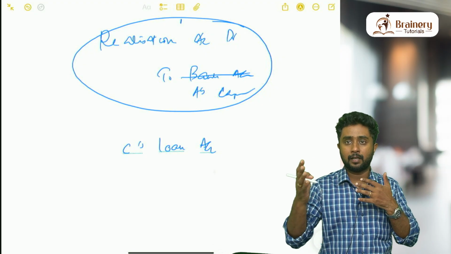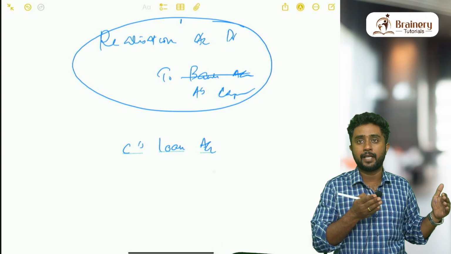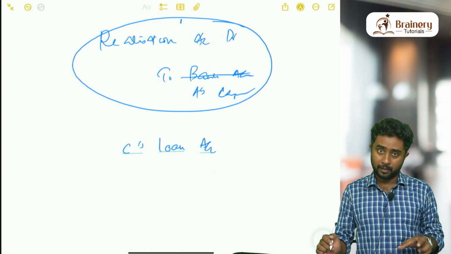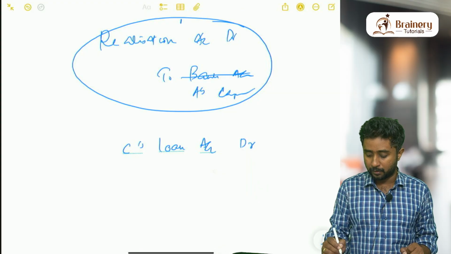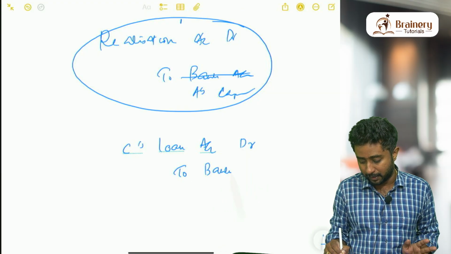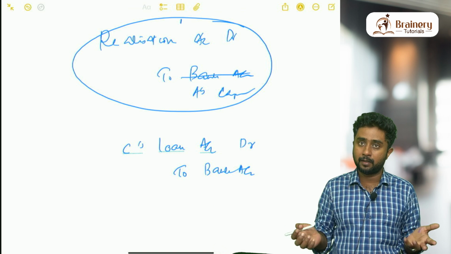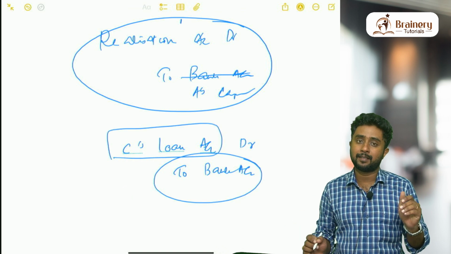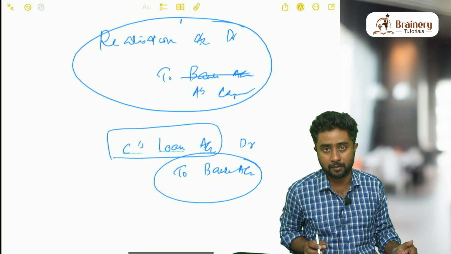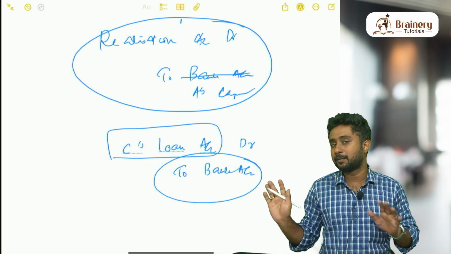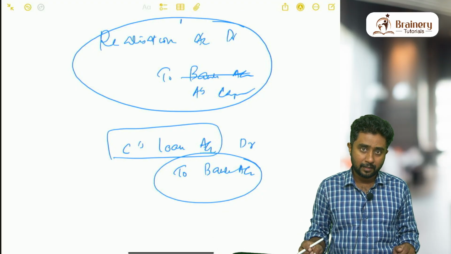If it goes to realization account only, in realization account we can pay that loan. It is not going to realization account normally. So for paying this loan, the entry is obviously bank account will be credited. When money is going out, you can credit bank account, but instead of realization account on the other side, we will be mentioning C's loan account only. This is one exceptional case where realization account will not come, but bank account will come, right?